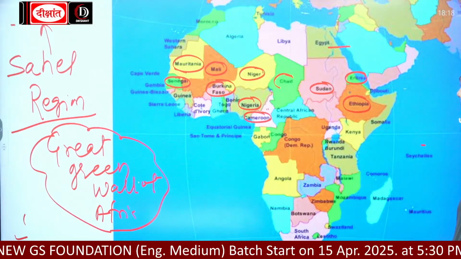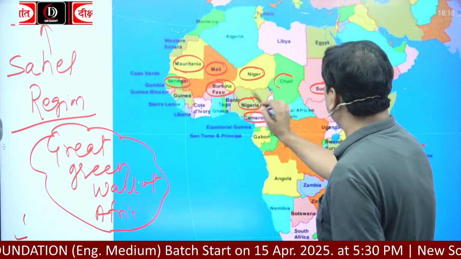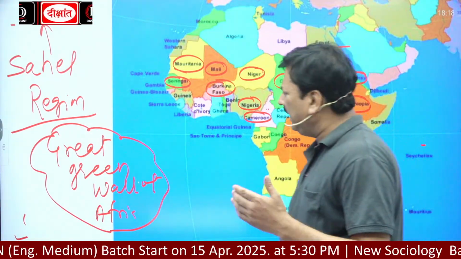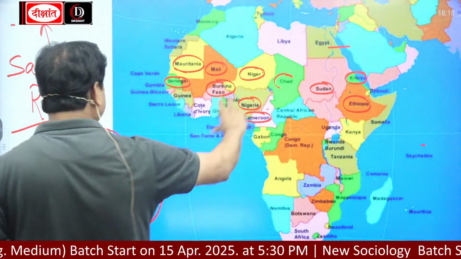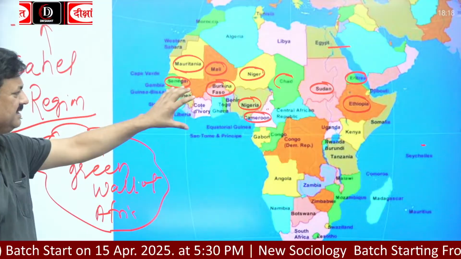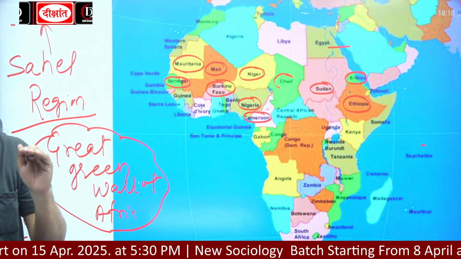So these are the parts of the Sahel region, basically the driest region, a region of very little rainfall, desert region.